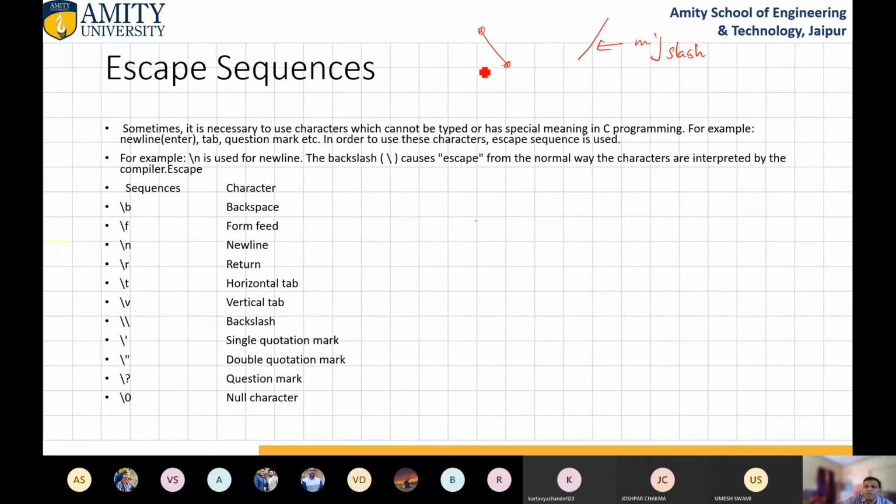We always use backward slash as the escape sequence. So what is the meaning of these? Backspace, form feed, new line, return, horizontal tab, vertical tab. If you want to print a backslash, you need to use slash and slash together. Then only you will be able to print the slash.